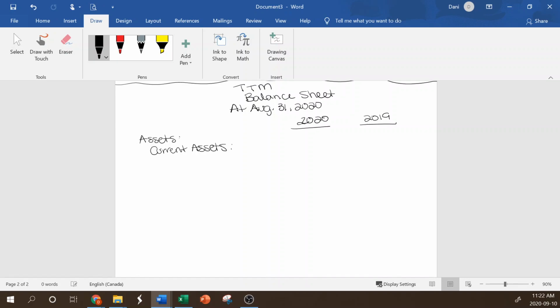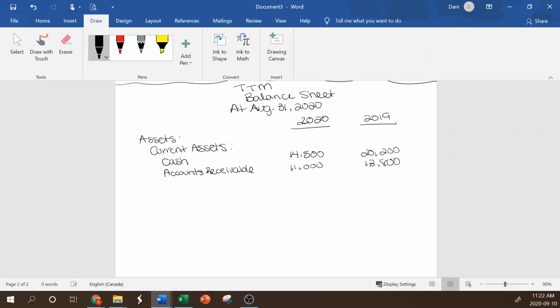Look back to your list. What was the first current asset that we noted there? Right, it was cash. And in 2020, we had $14,500. In 2019, $20,200. What was the next current asset we had? Okay, accounts receivable. Right. And it was $11,000 in 2020, $13,800 in 2019.